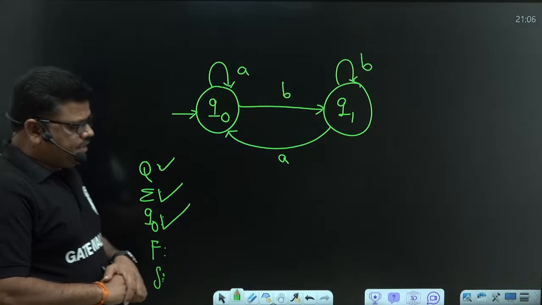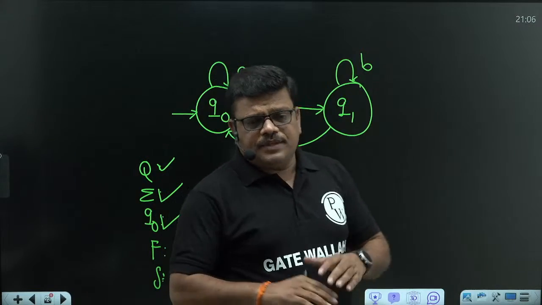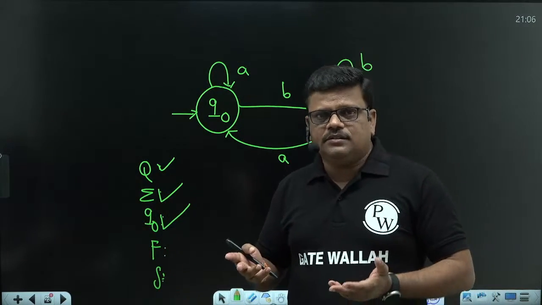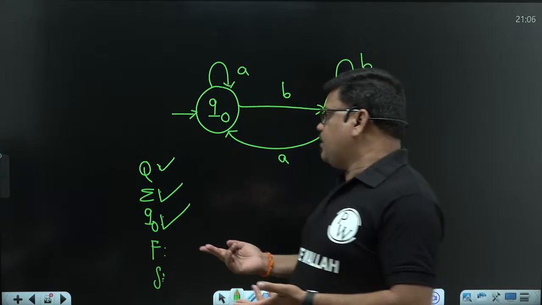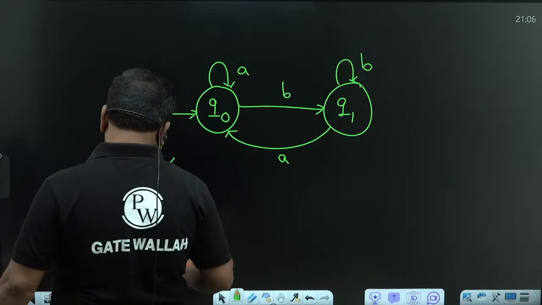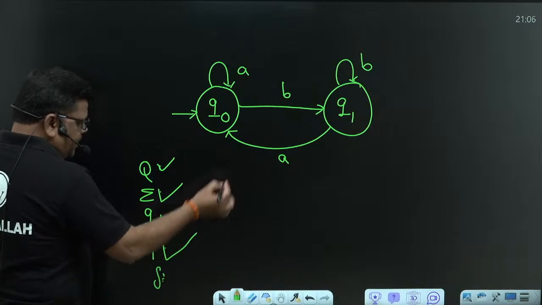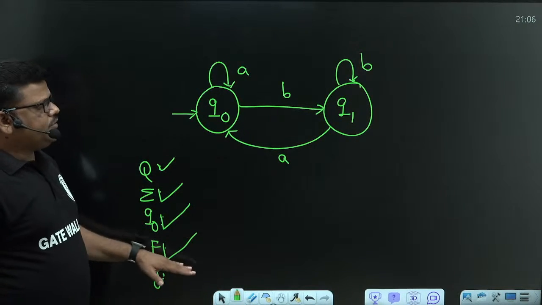The formal definition of DFA says F is a set of final states. The set can be the empty set. That's why the number of final states can be 0. So 0 final states is also valid. F also satisfies.